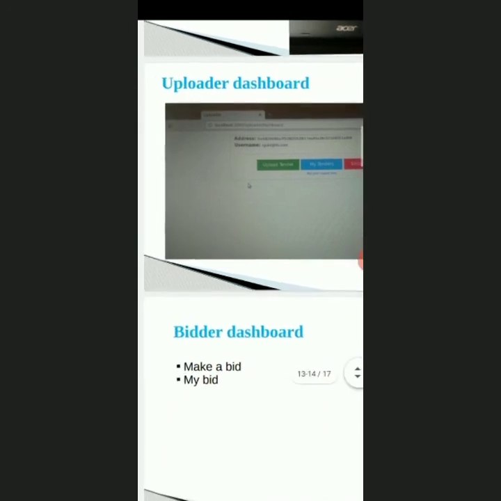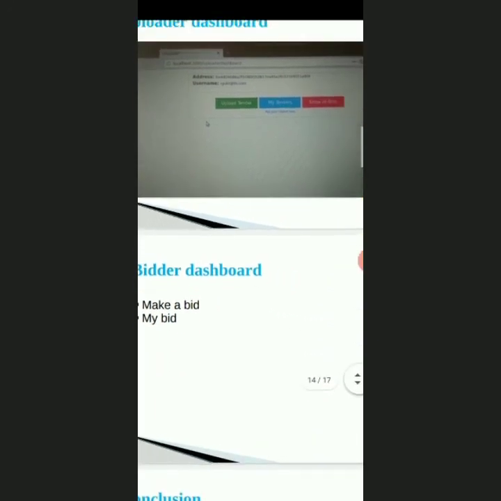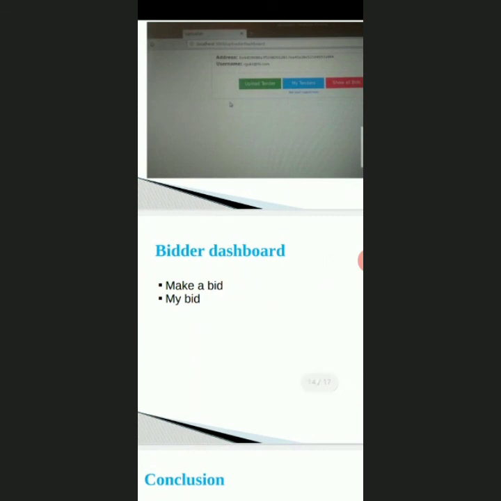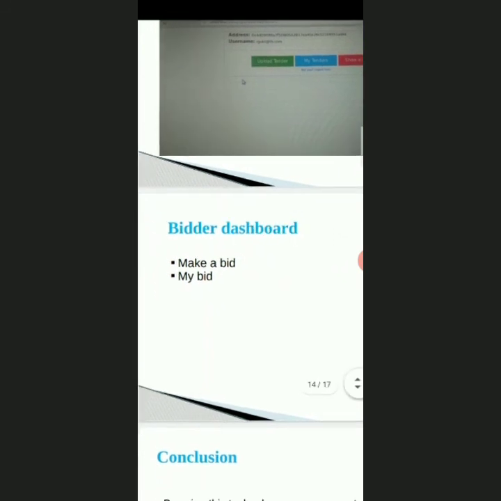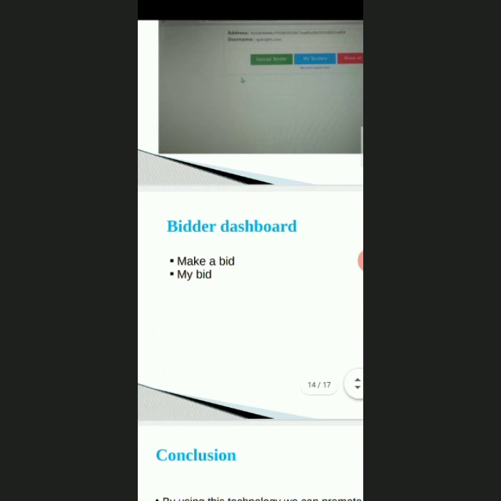If the login person is a bidder, then he has fields like make a bid and my bids. He can make a bid in that by using the tender name. He will bid some amount for the tender, and the bid will be sent to the uploader. This is the bidding process, and his bidding details will be shown in my bids.